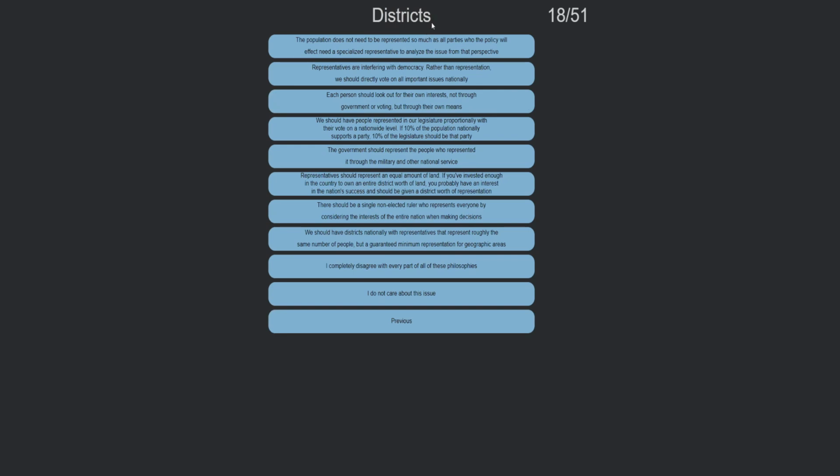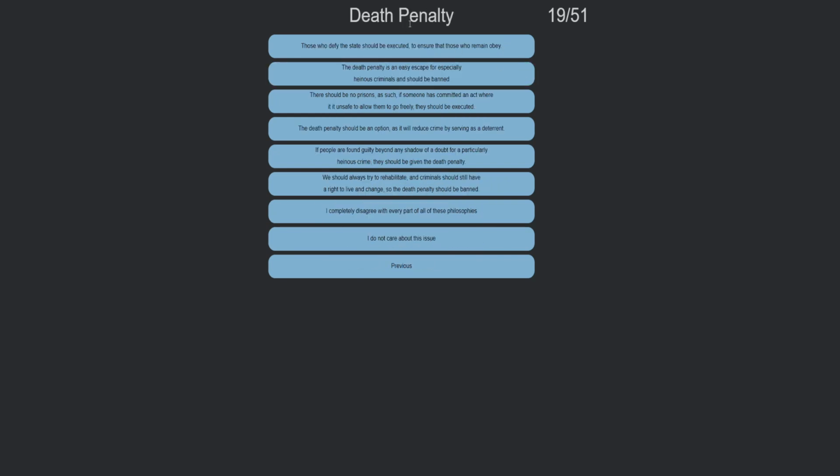Districts. Our population does not need to be represented so much as all parties with whom the policy will need a specified representative to analyze the issue from that perspective. Representatives are interfering with democracy. Rather than representation, we should vote on all important issues nationally. I agree with this.